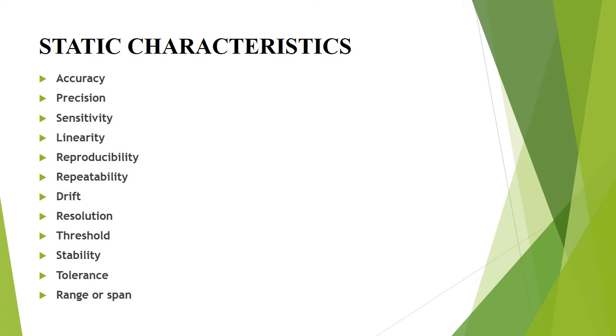They are zero drift, span drift and zonal drift. Zero drift. The whole calibration gradually shifts due to slippage, permanent set or due to undue warming. Span drift. If there is a proportional change in the indication all along the upward scale, the drift is called span drift or sensitivity drift.